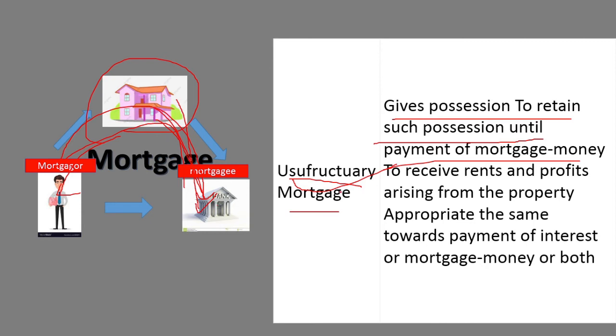That is called the usufructuary mortgage. To receive rent and profit arising from the property, and appropriate the same towards the repayment of interest, mortgage money, or both. That means all these things will be considered as a repayment of the particular monetary liability. If it is fully paid, the property will go to the customer's hands also. So that is the usufructuary mortgage.